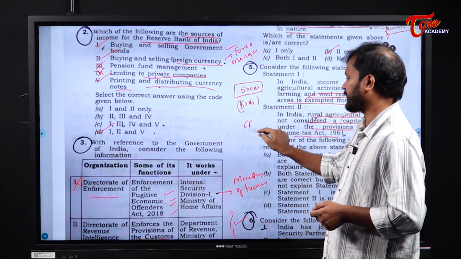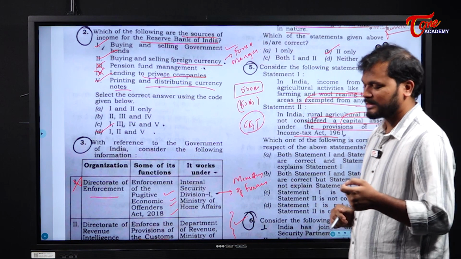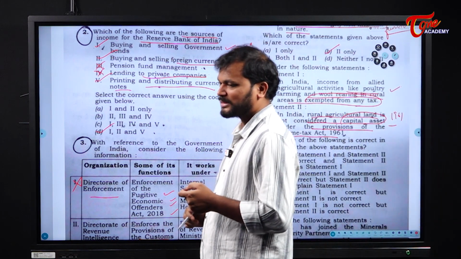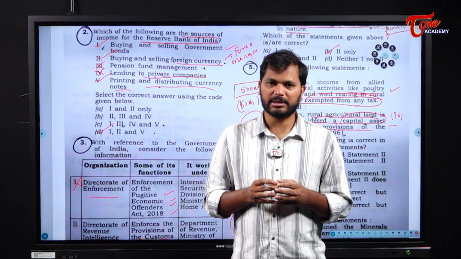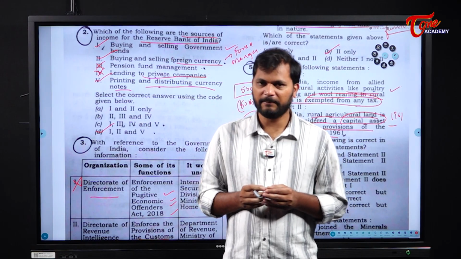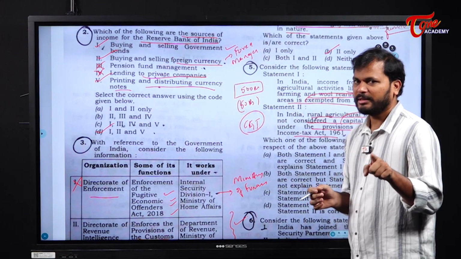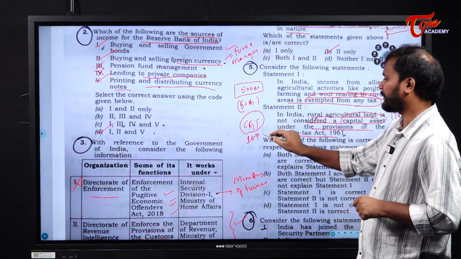So when there is a sale and a purchase of that thing, the tax needs to be paid to the government of India. But agricultural land is not being treated as a capital asset.